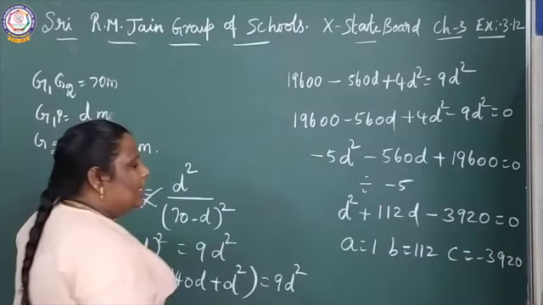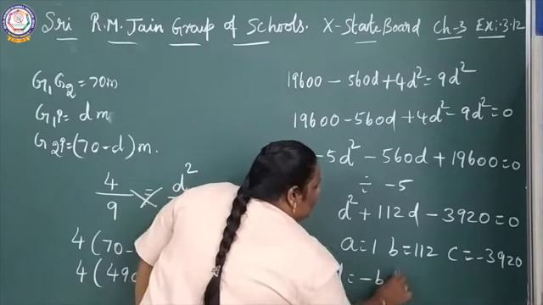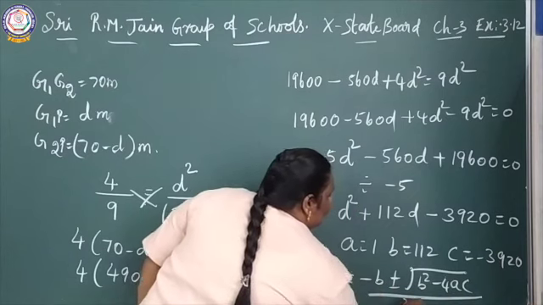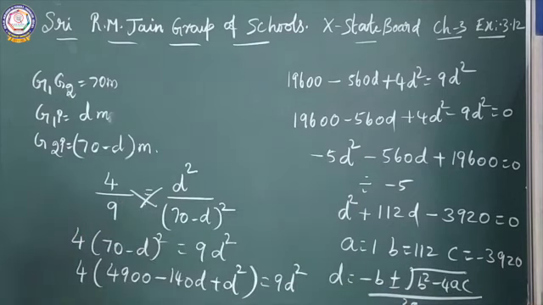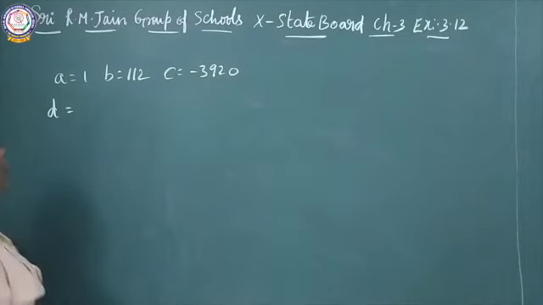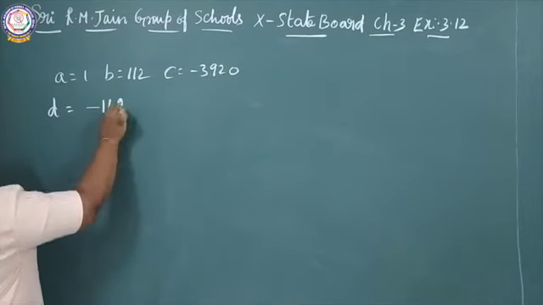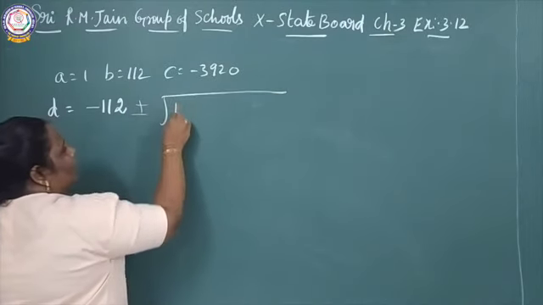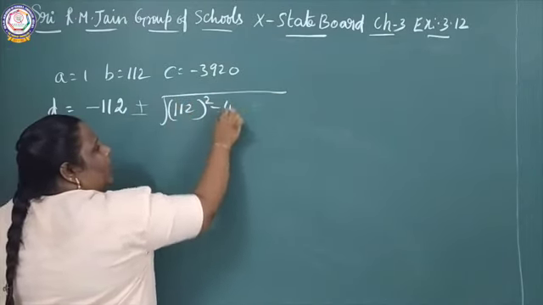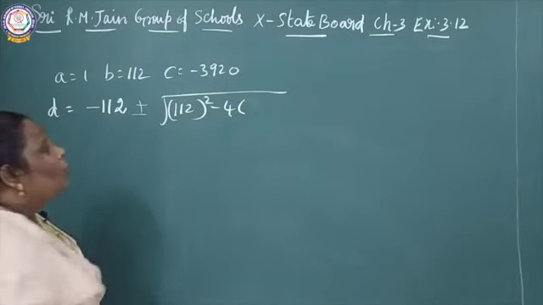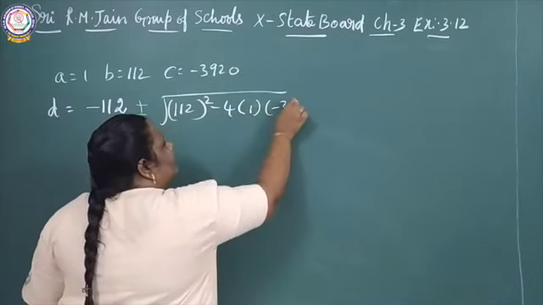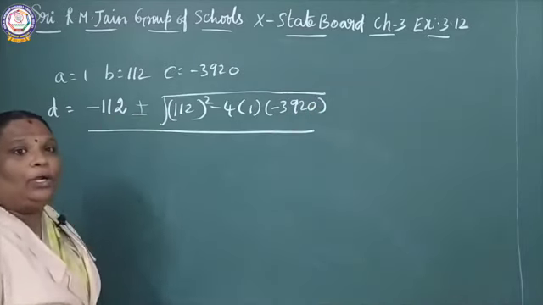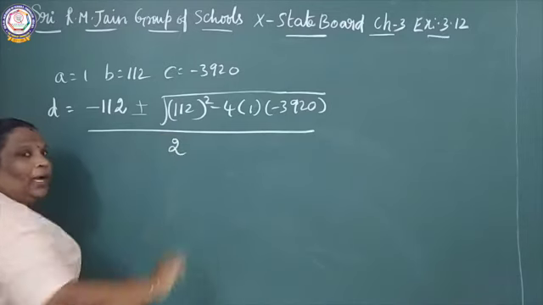D equal to minus B plus or minus root of B square minus 4AC, by 2A. So D equals minus 112 plus or minus root of 112 the whole square minus 4 into 1 into minus 3920, by 2A. 2A is nothing but 2 into 1.